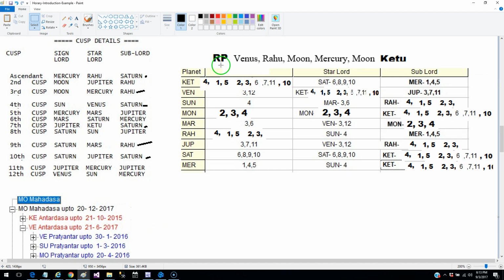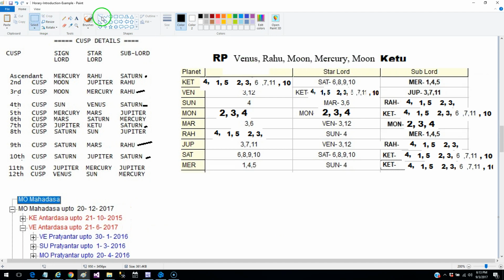For this we have to use the ruling planets. What we have seen is that all these planets are significators or are connected with 3, 5 and 10, and now we are trying to eliminate, and we are going to use the ruling planets.